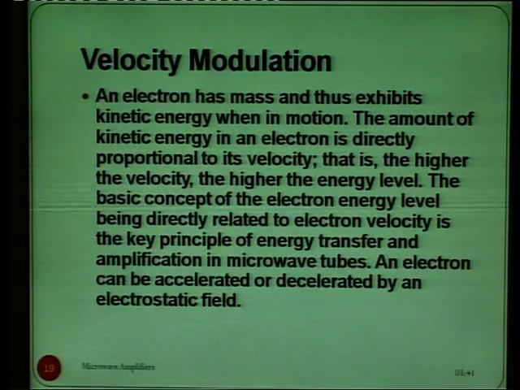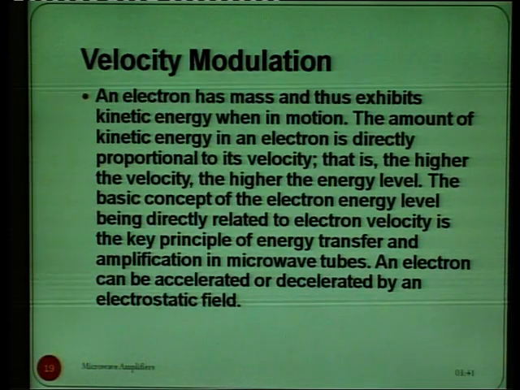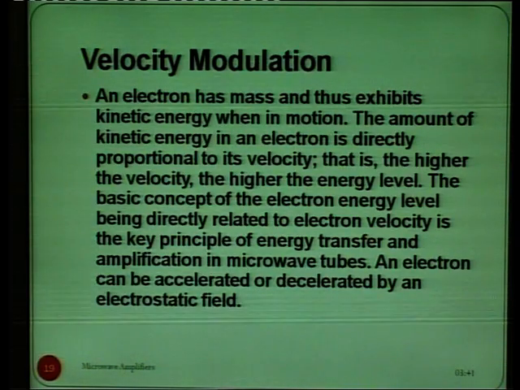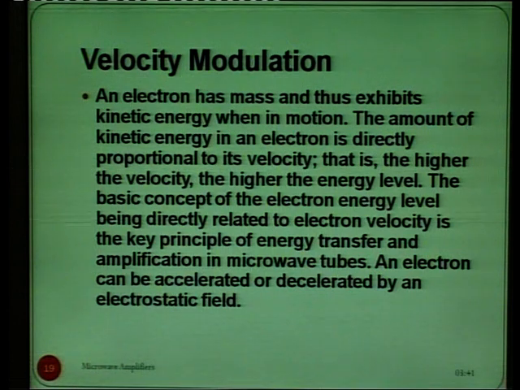As an electron has mass and thus exhibits kinetic energy when in motion, the amount of kinetic energy in an electron is directly proportional to its velocity, that is, the higher the velocity, the higher is the energy level. So, the basic concept of electron energy level being directly related to the electron velocity is the key principle of the electron energy transfer and the amplification in the microwave tubes.